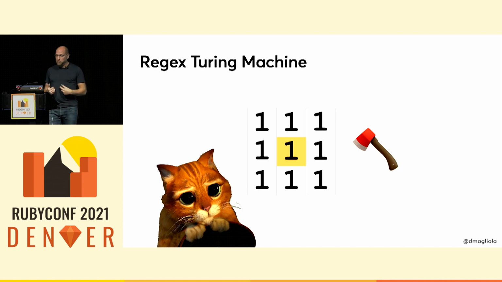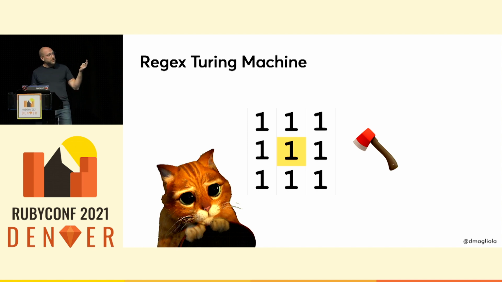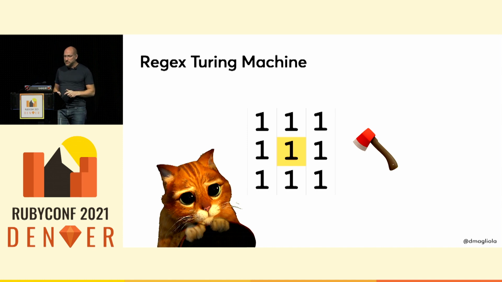Now, if you remember, the problem we had before is we had a board with all the cells, and we had no control of what that board had in there, because that board is our input. So we could find ourselves in this situation where the thing that we needed to capture just wasn't there. But for the Turing machine, we can get clever and store all of the data in a format that makes sure that won't happen.